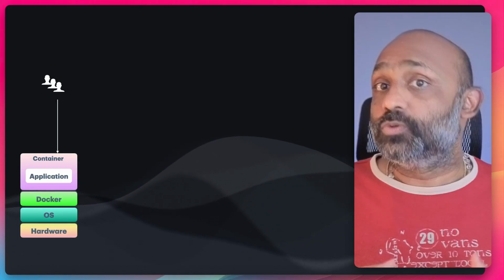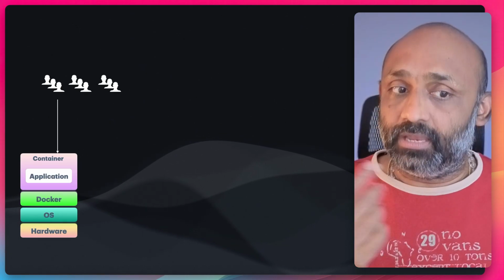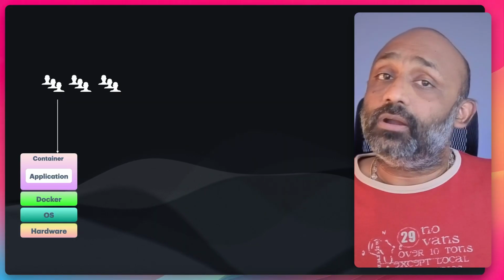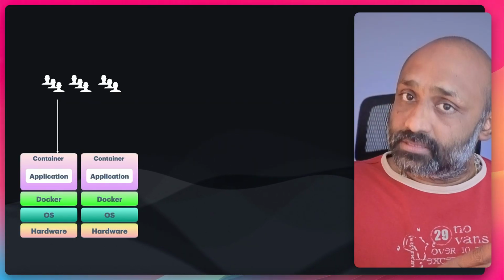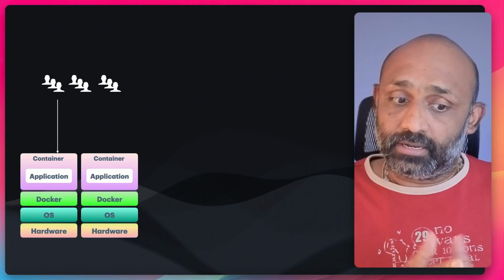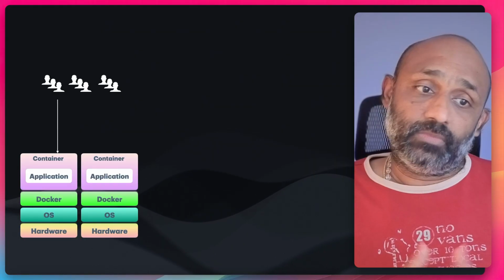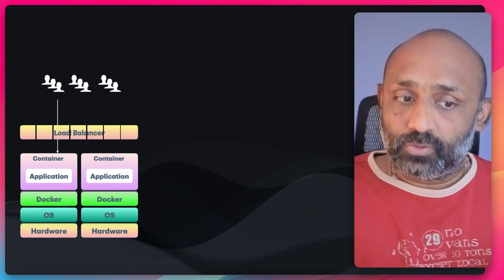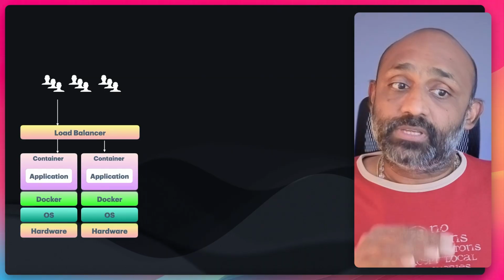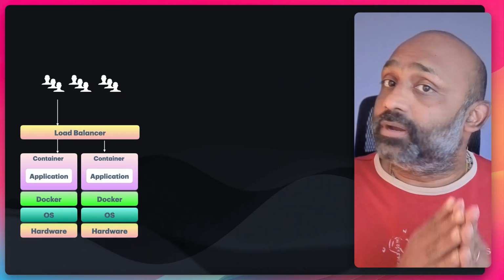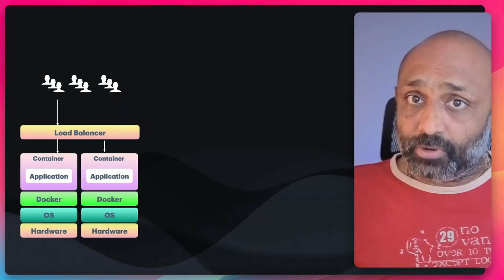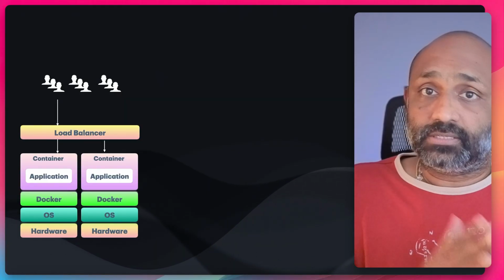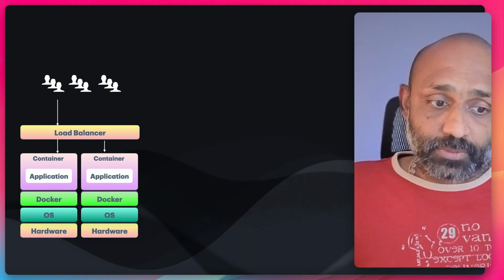Suddenly, our user base is increasing and a lot of people are coming in. This application is not able to scale on its own. So potentially, we can create another set of the same stack and deploy another container on different hardware. But the users don't know there are two servers, so we need to introduce a layer called a load balancer, which distributes the load between the two containers. Now it's all working perfectly. All the users are able to access both containers, and the load balancer is splitting the load and spreading it across the two containers.